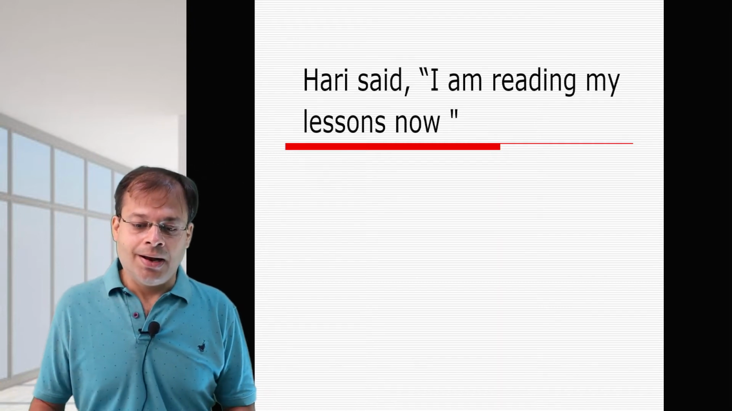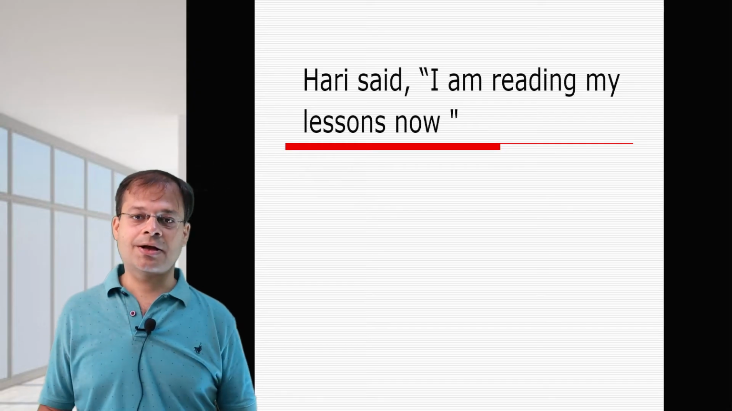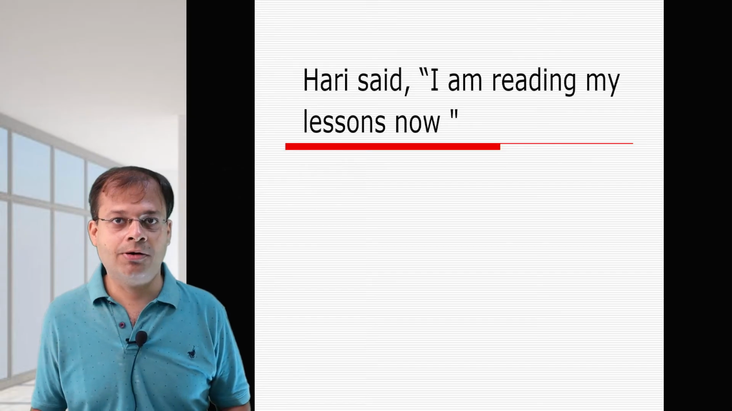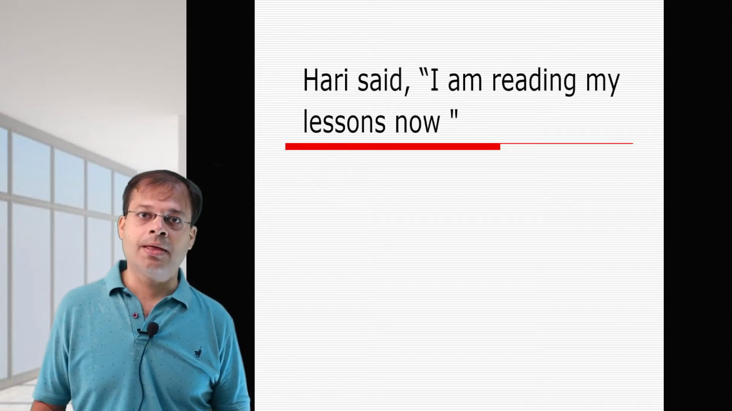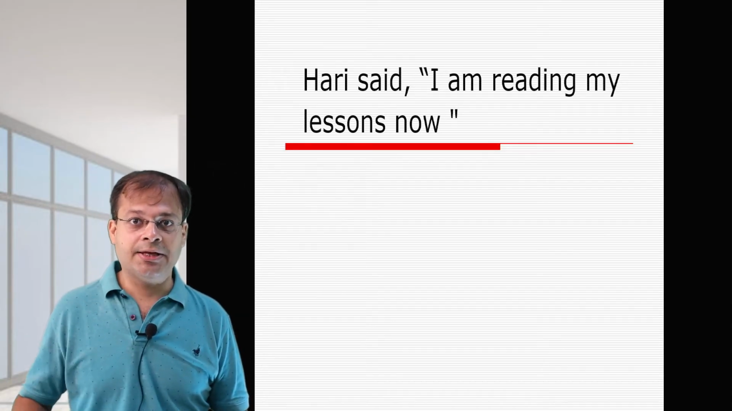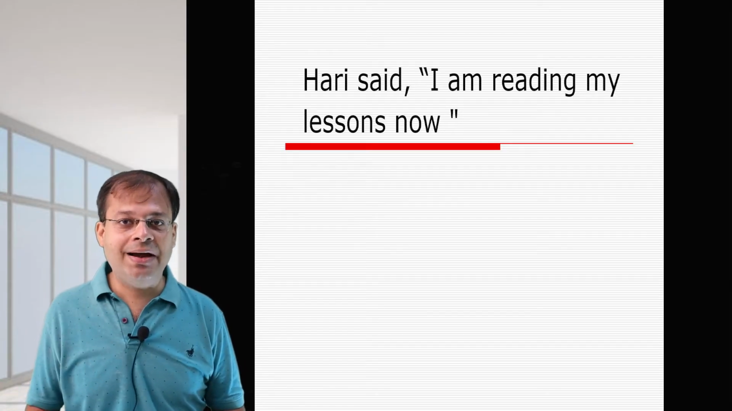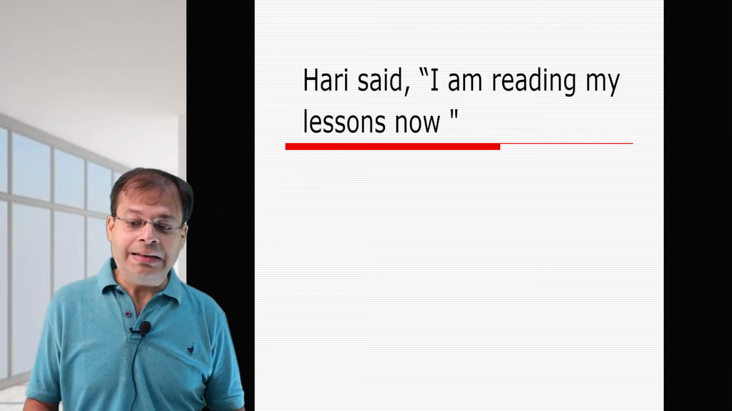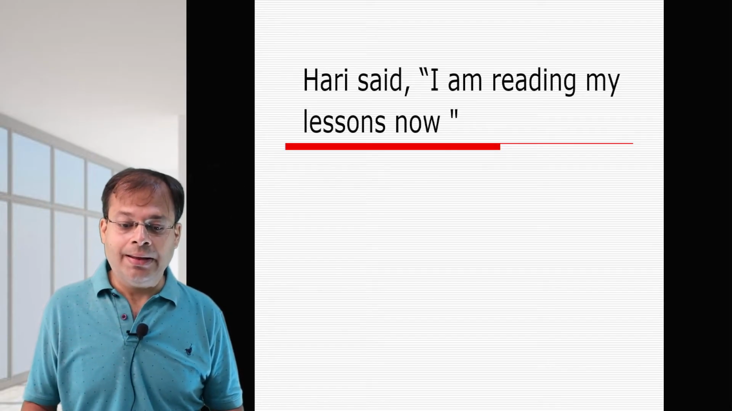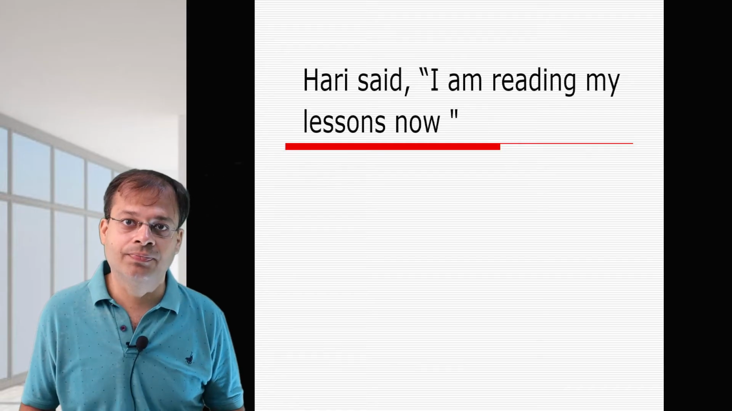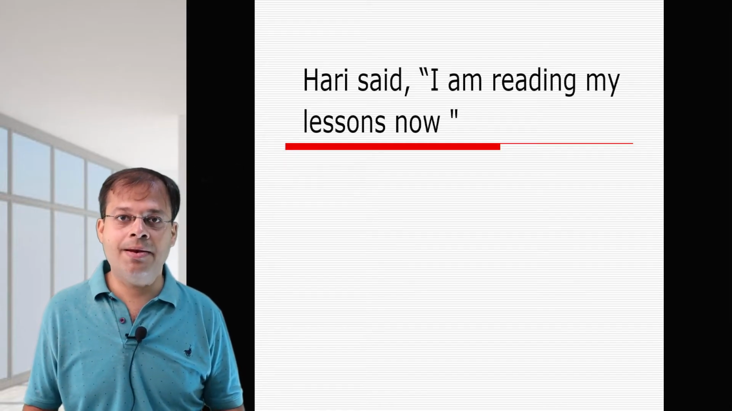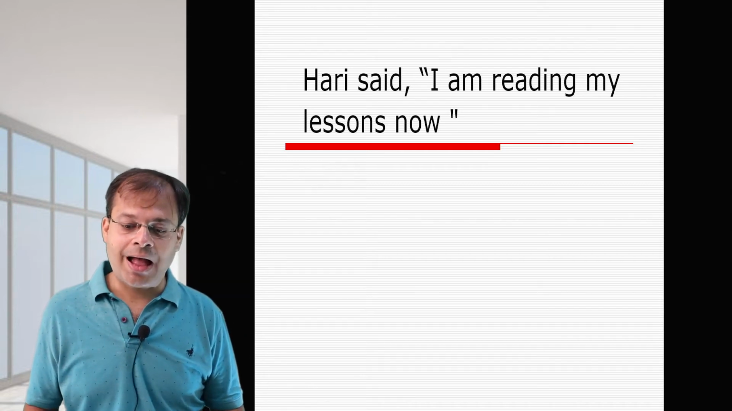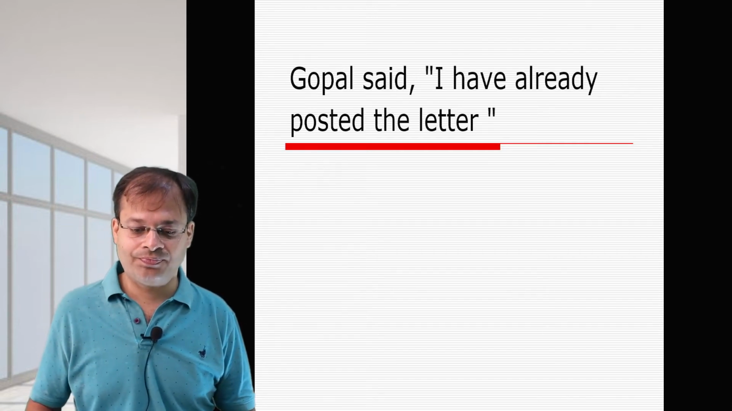So let's see. Hari said, I am reading my lessons now. Here, said will not change to told because it has not been said to someone. When said is followed by an object, in that case, said is changed to told. So here, Hari said that he was reading his lessons then. Now changes to then. I and my will change depending on who has said the sentence. So here, Hari, I, he, my, his.